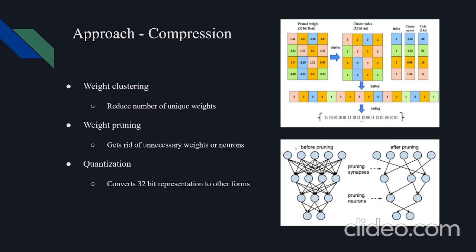The first type of compression was weight clustering, which reduces the number of unique weights in the network. After that, there was weight pruning, which gets rid of unnecessary weights and neurons. Then there was quantization, which converts the 32-bit floating points into integers, which take up less space, and the hardware is better optimized for them.